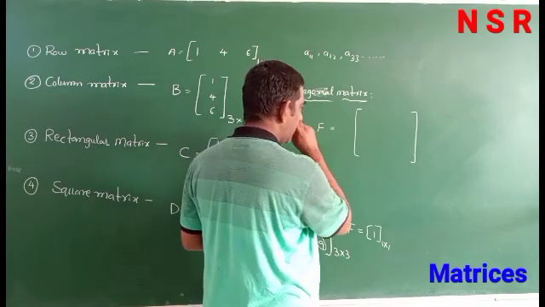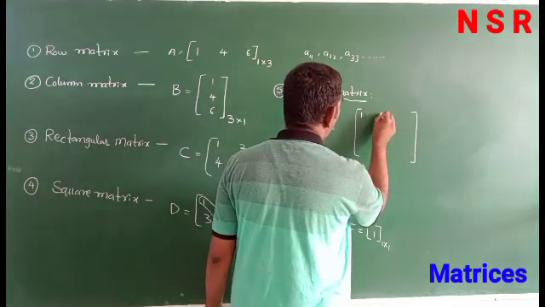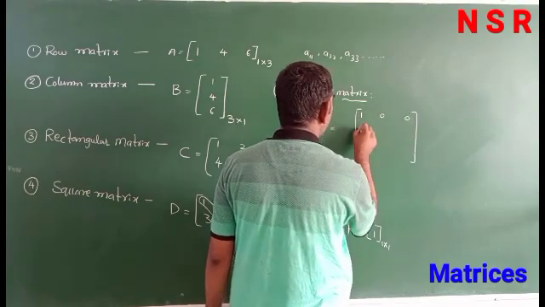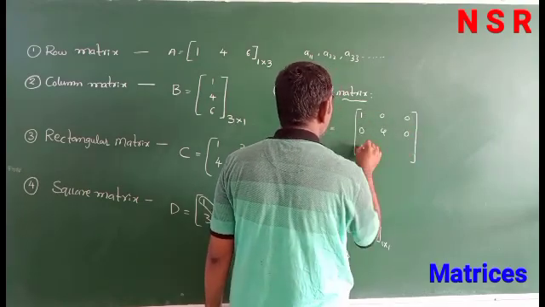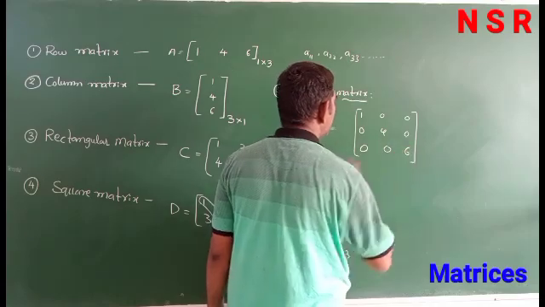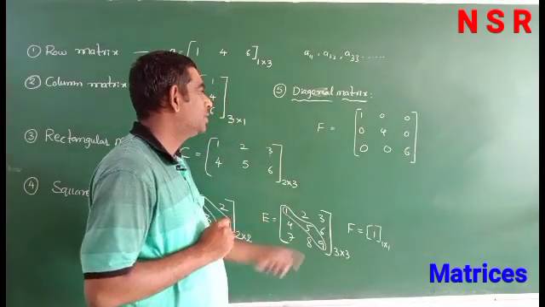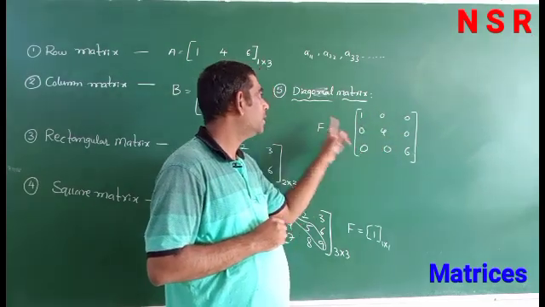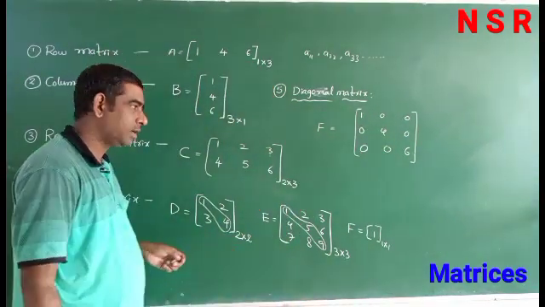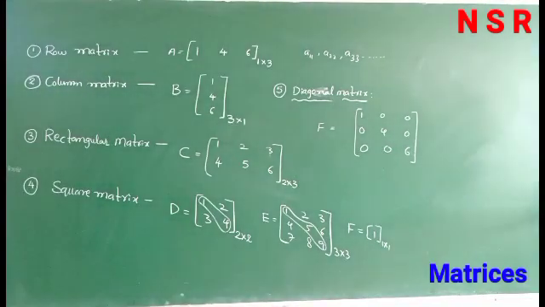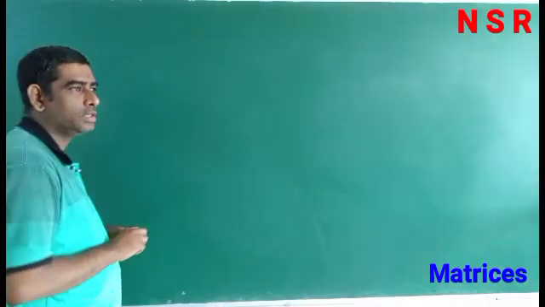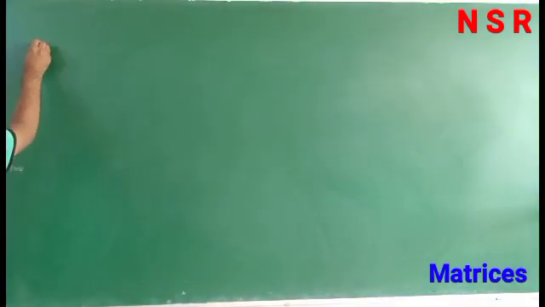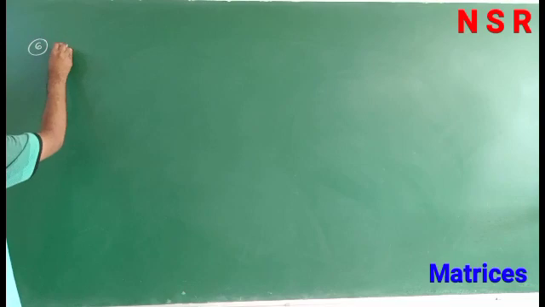If the elements other than the diagonal elements are 0, it is called a diagonal matrix. For example, 1 0 0, 0 4 0, 0 0 6. So when all elements other than the diagonal elements are 0, it is called a diagonal matrix. Next, sixth one, trace of a matrix.